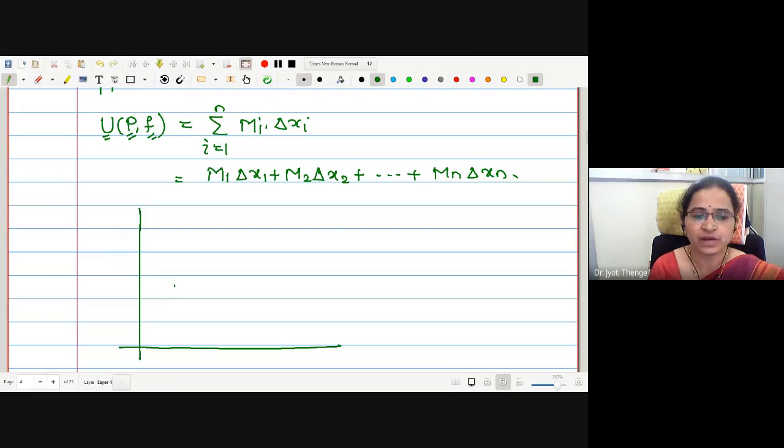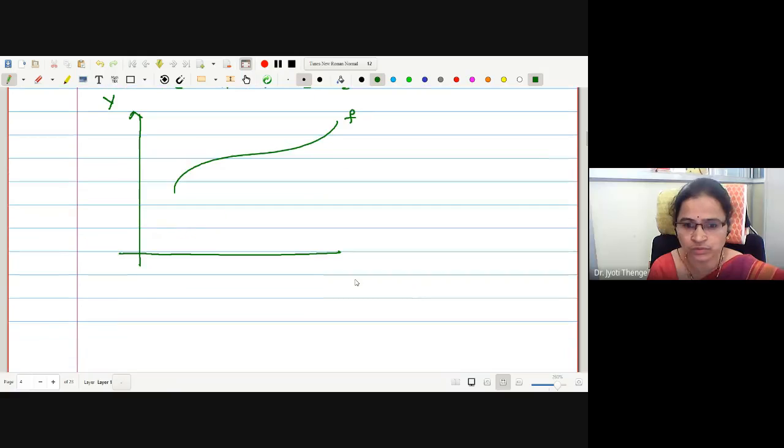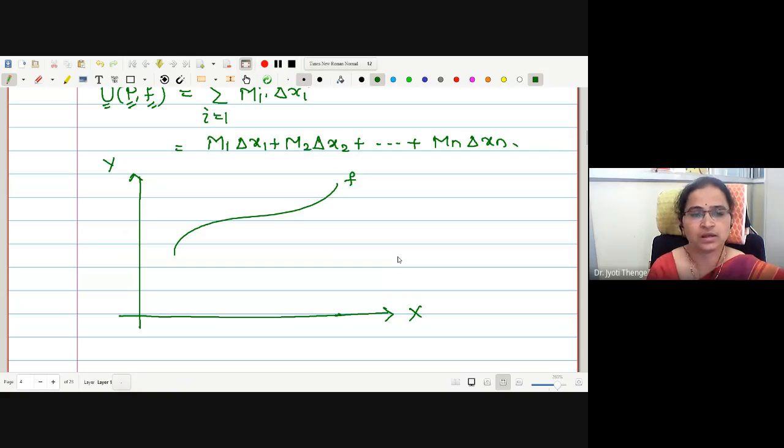Therefore let me assume this is my function here. For the time being one may assume continuous. It is bounded, no doubt. Correct? I have plotted this on the 2D plane, x and y axis. Somewhere here be the interval a to b. We will just join these points with the curve.